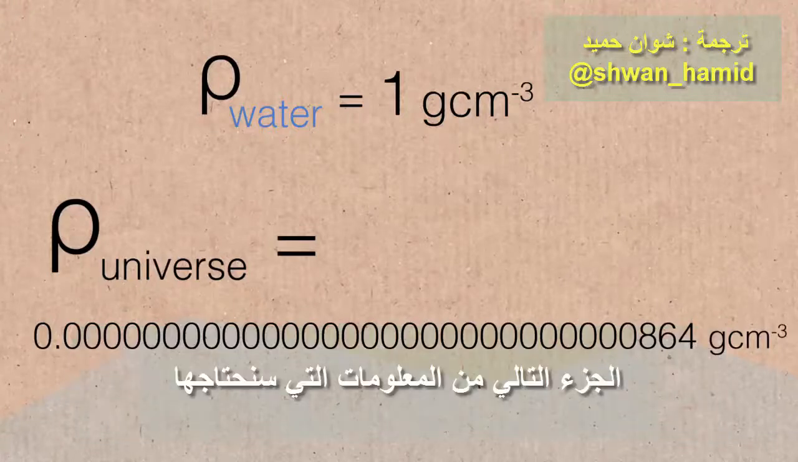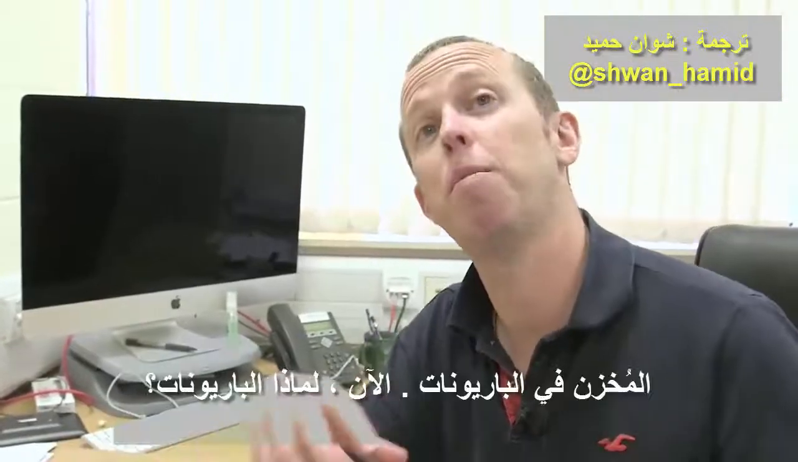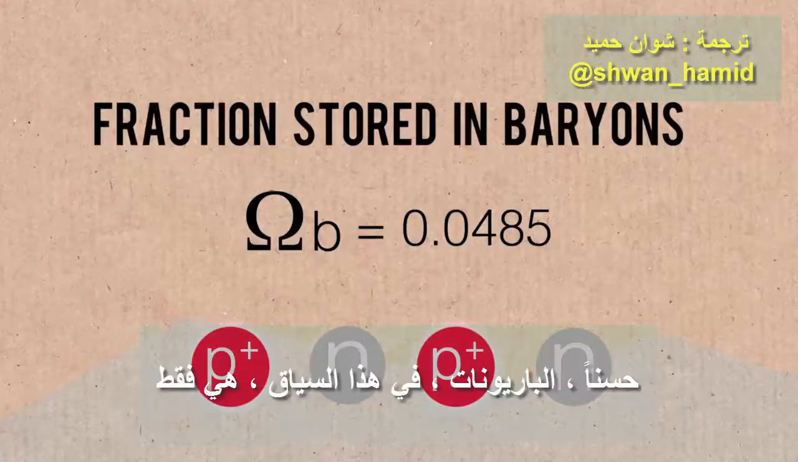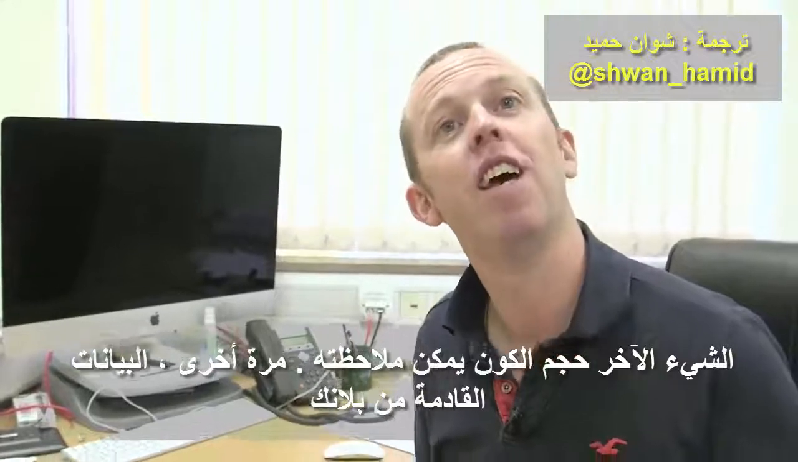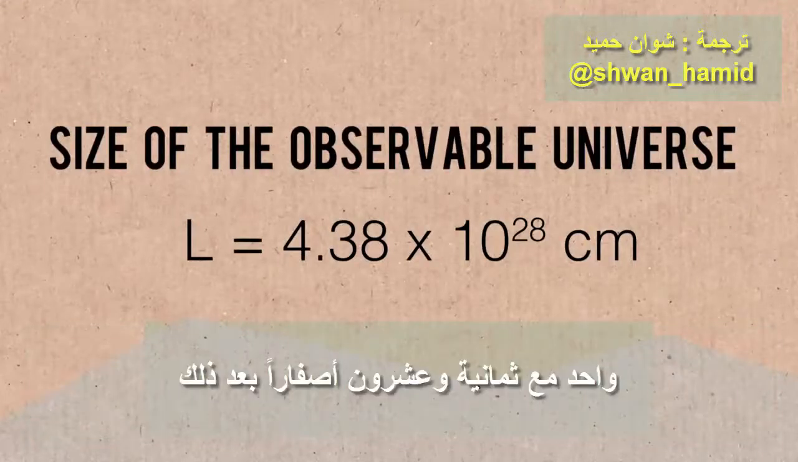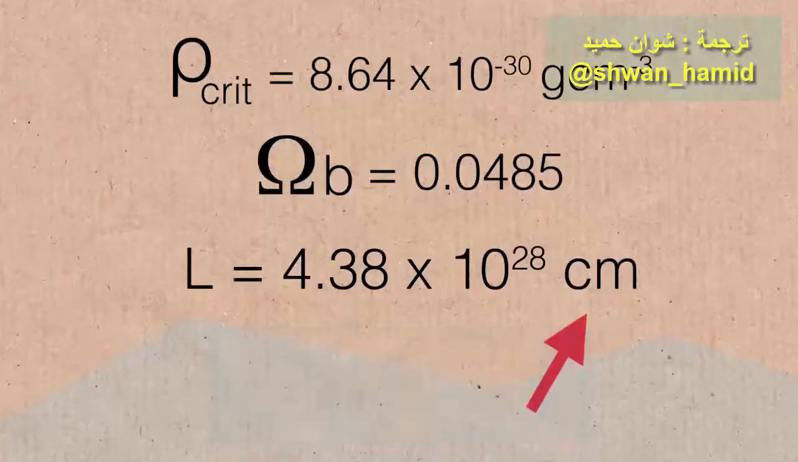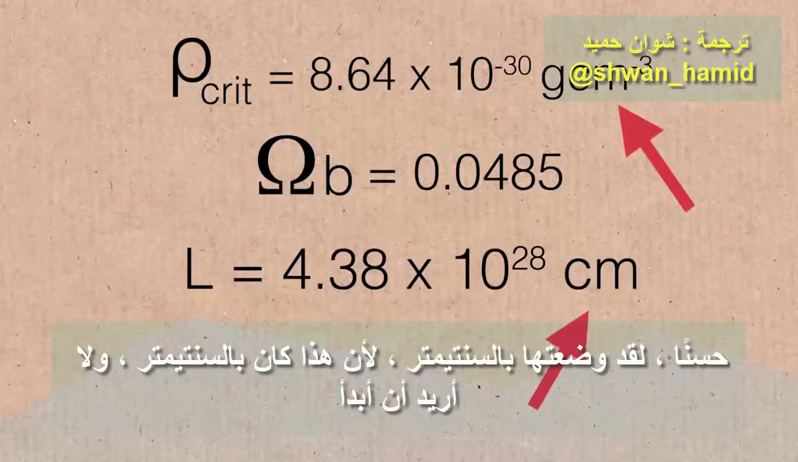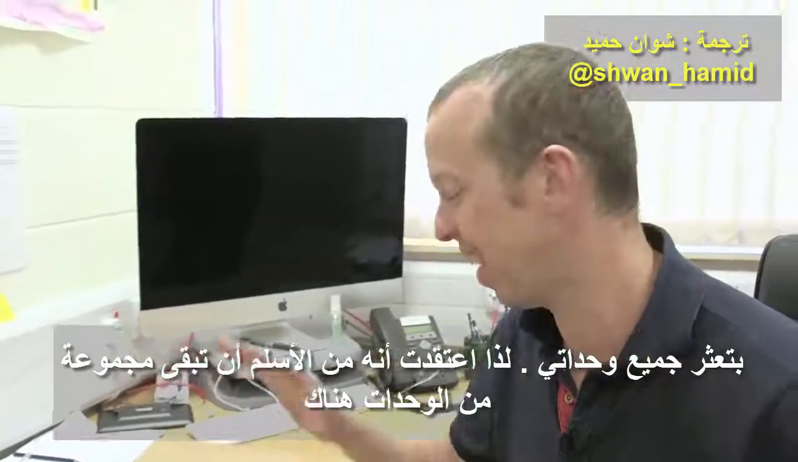The next bit of information we're going to need is the fraction of that energy budget in the universe that's stored in baryons. Now, why baryons? Well, in this context, baryons are just the protons and the neutrons, which is where the quarks live. The other thing is the size of the observable universe. Again, coming from Planck data, we get this figure of about 10^28 centimetres, so one with 28 zeros after it. So lots of centimetres, but the universe is big. Why is it in centimetres? Well, I put it in centimetres because the density is in centimetres and I don't want to get my units messed up, so I thought it was safest to keep one set of units.